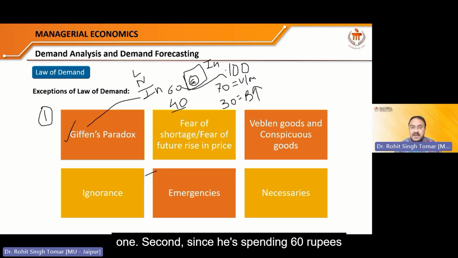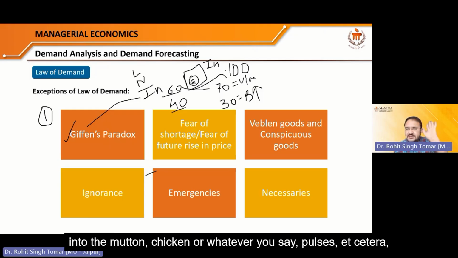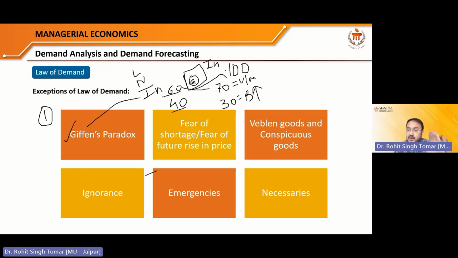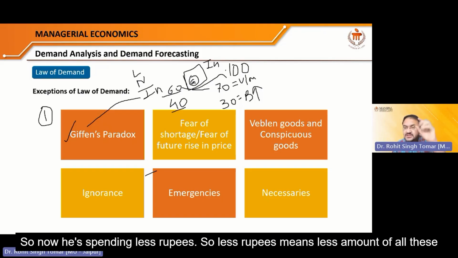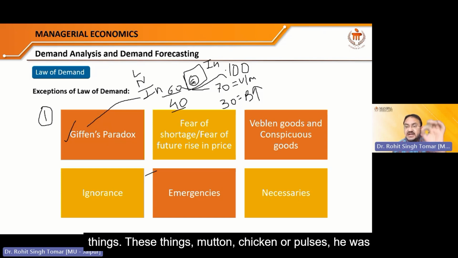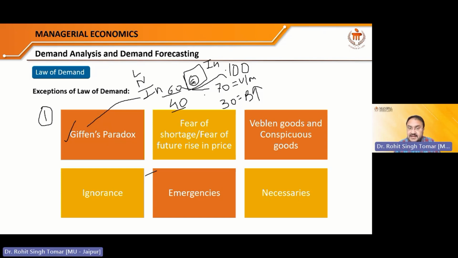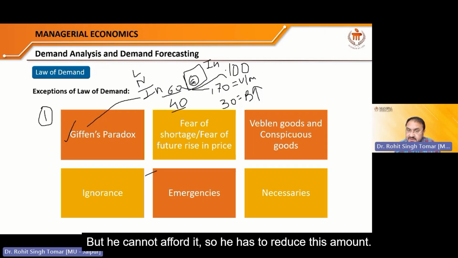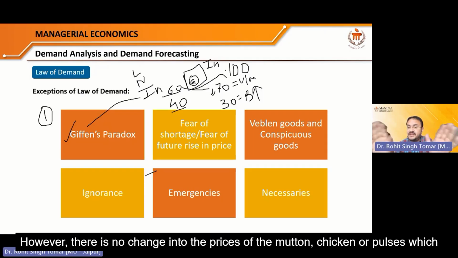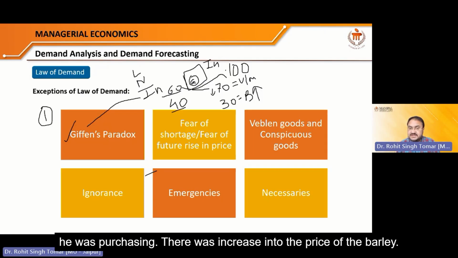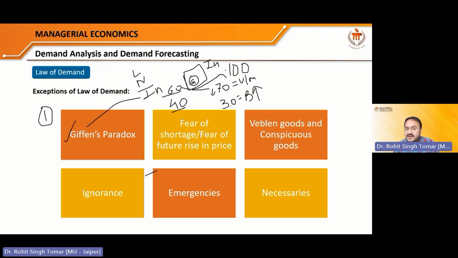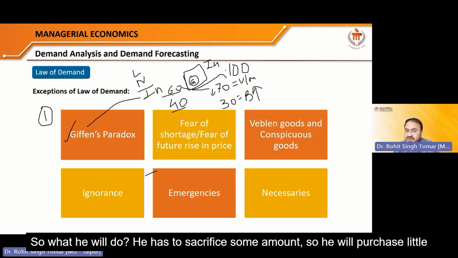Number one. Second, since he is now spending 60 rupees on the mutton, chicken, pulses, etc., whereas earlier he was spending 70 rupees, he is spending fewer rupees. So fewer rupees means a smaller amount of all these things. These things, mutton, chicken, or pulses, he was purchasing for the taste and additional food value. But he cannot afford it, so he has to reduce this amount. However, there is no change in the prices of the mutton, chicken, or pulses which he was purchasing. There was an increase in the price of the barley. So he has to sacrifice some amount. So he will purchase less of this.